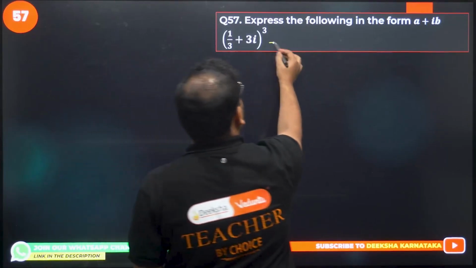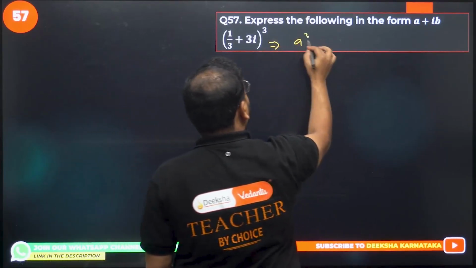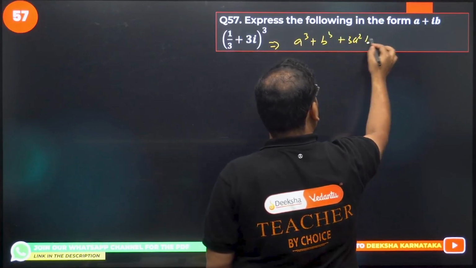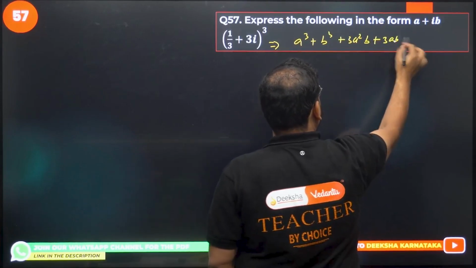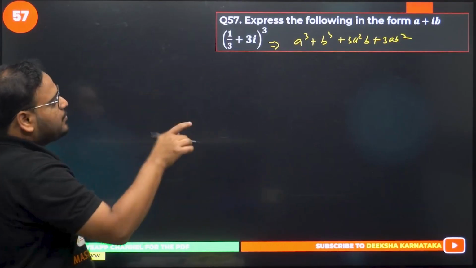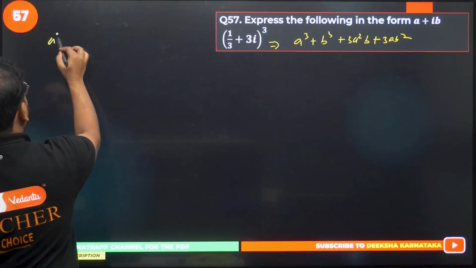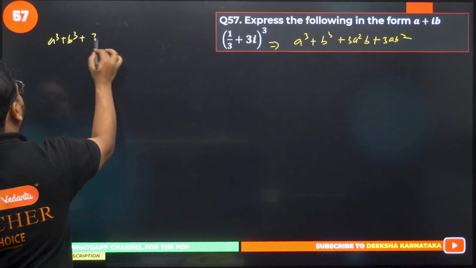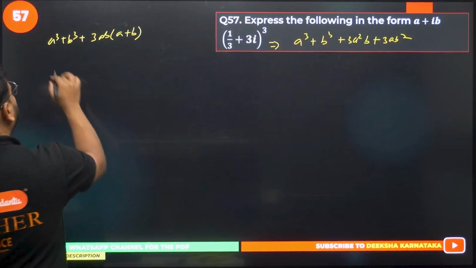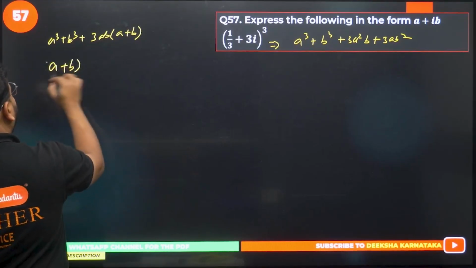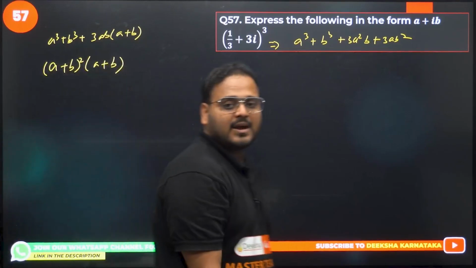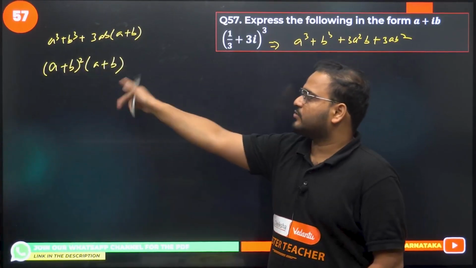Formula you're going to use: a plus b the whole cube, right? So a cube plus b cube plus 3a square b plus 3ab square. Now I know some of you might feel that, sir, I can use a cube plus b cube plus 3ab bracket a plus b, or I can use a plus b the whole square times a plus b. Okay, correct now? A plus b the whole cube is nothing but a plus b the whole square times a plus b.